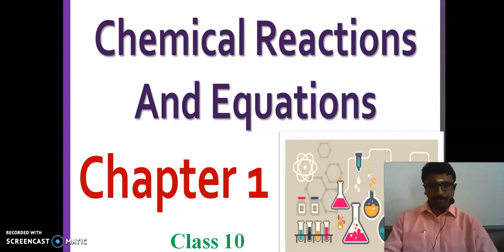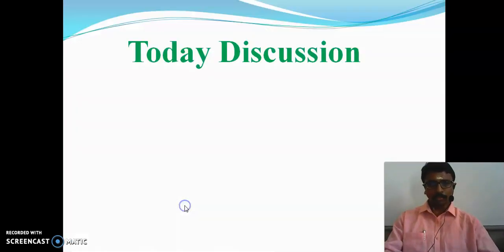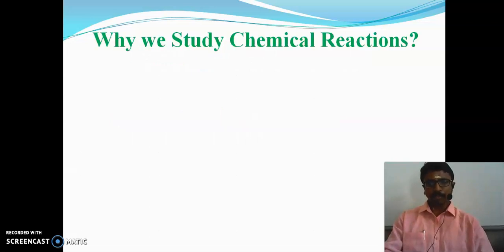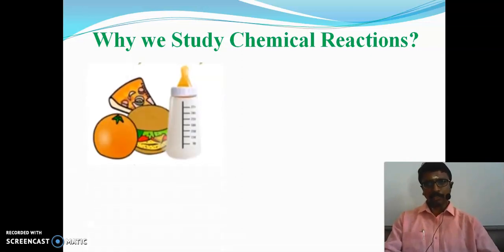So today we are going to discuss the new topic, that is chemical reactions. So what do we mean by chemical reactions? Before going to the chemical reaction, why do we study chemical reactions? What is the reason to study them? Take food and keep it at room temperature for 30 days.